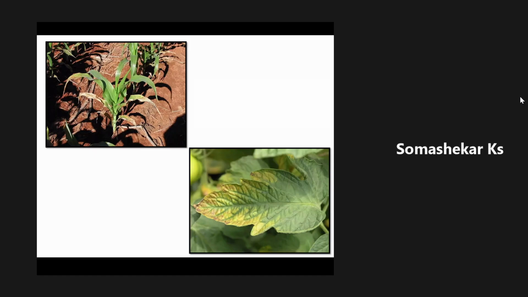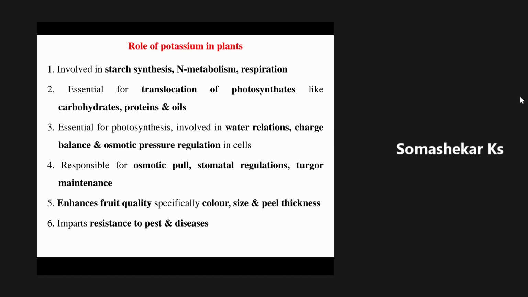It is involved in starch synthesis, nitrogen metabolism, and respiration. And also, this potassium plays an important role in opening and closing of stomata. When there is no depth for moisture in the soil, the plants will open the stomata for transpiration.